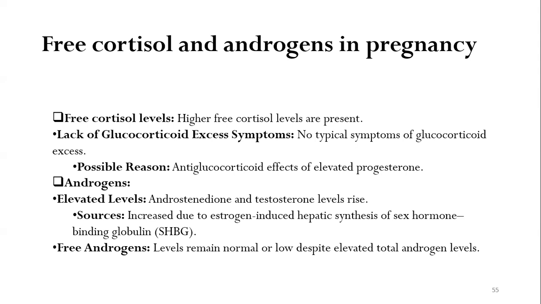Now, what happens to the adrenal androgens? The androstenedione and testosterone levels also rise during pregnancy. And this is because of the increase in the synthesis of sex hormone binding globulin. And the sex hormone binding globulin is increased because of the increase in the estrogen levels. The free androgens, on the other hand, remain normal or low despite the elevated total androgen levels.